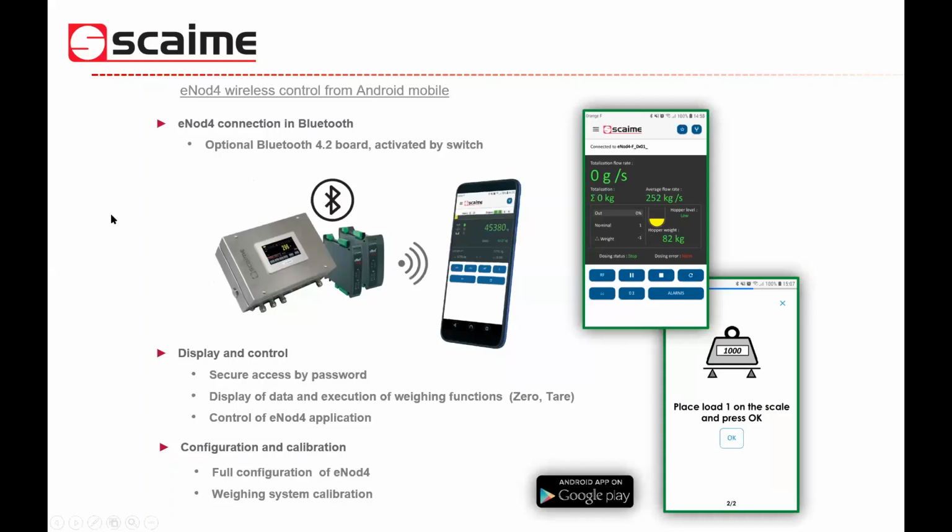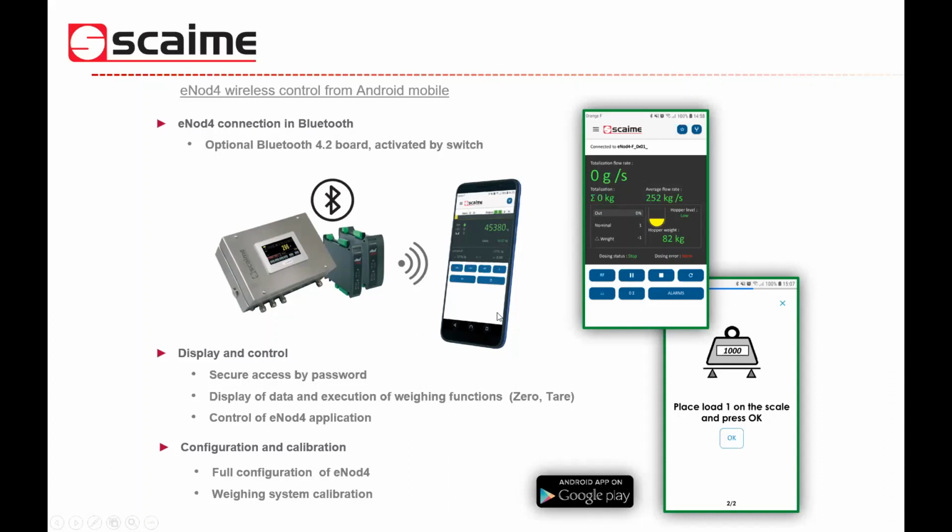Then last tool that we can present. So this is an option available with our eNode 4 controllers, the Bluetooth option, so that you can also remotely make the configuration of the eNode 4 controller. So this application will offer also the same possibilities. So either to display the values in real time, or to perform the configuration and the calibration of the system.